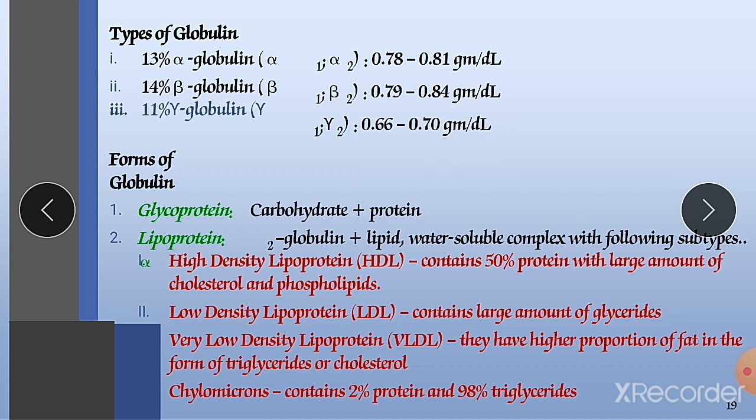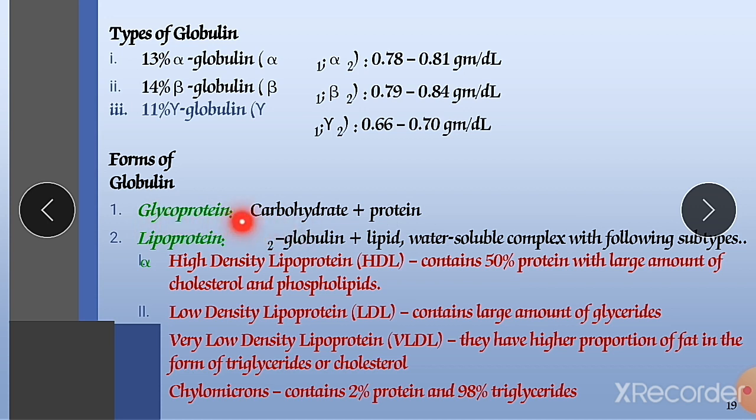Now we will discuss the various forms of globulin, meaning how many forms of globulins are available. First is glycoproteins. This is the first form of globulin available in our blood. A glycoprotein is nothing but carbohydrate plus protein; when both are combined, they form glycoproteins.